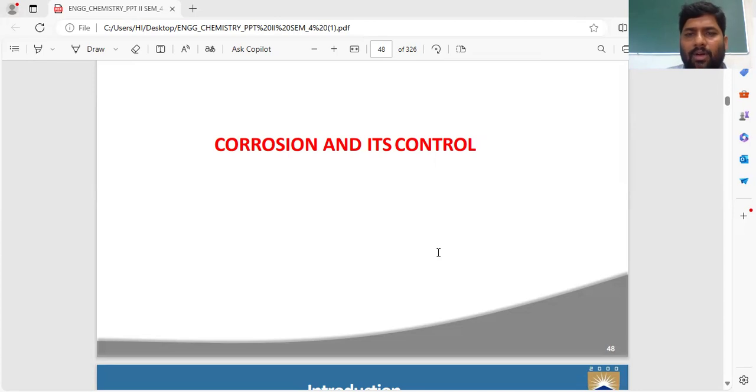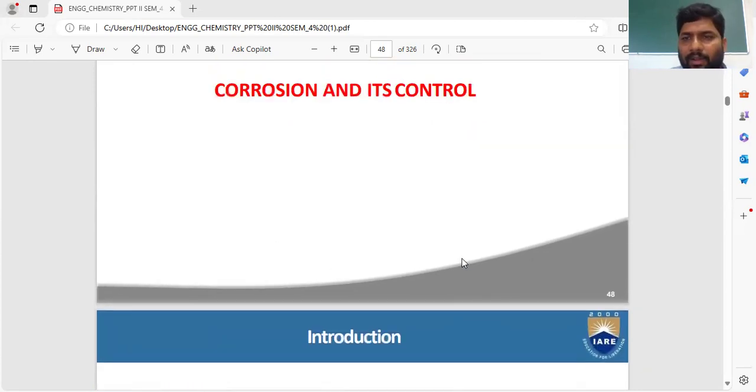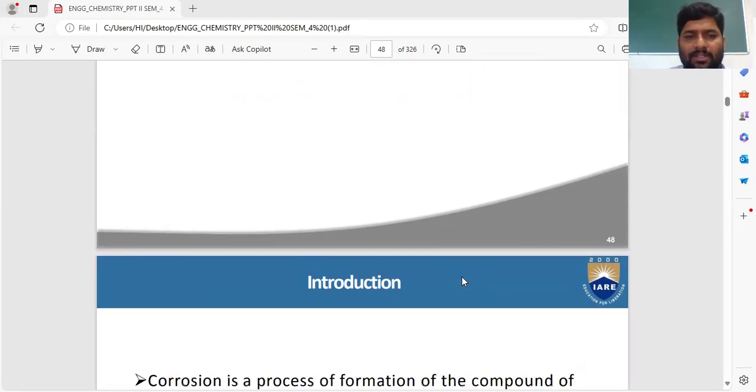So we all know that corrosion is a very dangerous and harmful phenomenon. It is a spontaneous and dangerous process. Now we will discuss in detail the definition of corrosion, the effects of corrosion and the causes of corrosion, and at the same time the theories of corrosion. So let us go to the class.